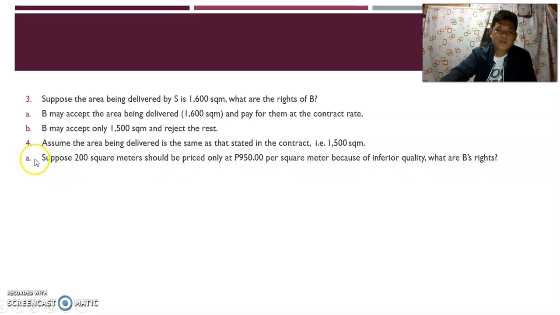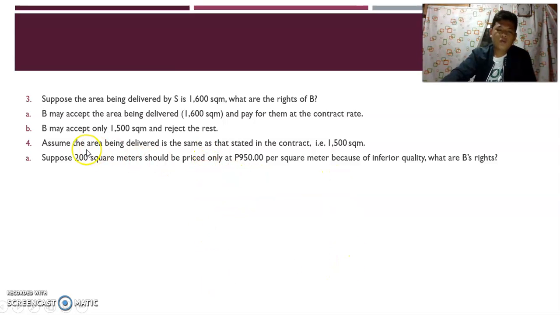So dito class, ang sabi dito sa instances natin, yung 200 square meter daw dun sa kabuuan ng lupa is inferior quality. Ibig sabihin, gaya ng example ko kanina, sabihin natin yung lupa is dapat agricultural land. Diba? So, since agricultural land, dapat pwedeng taniman.